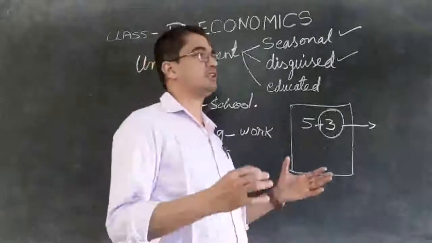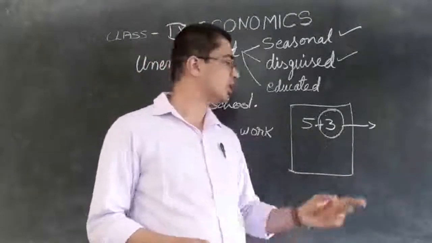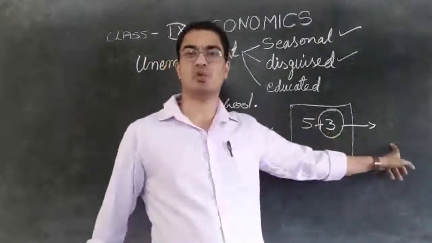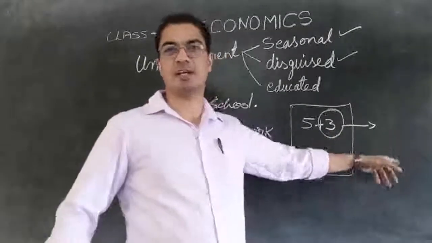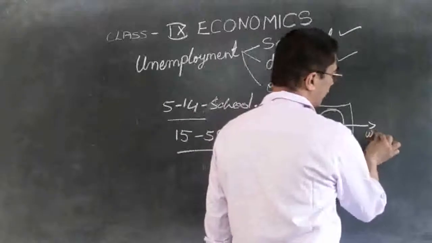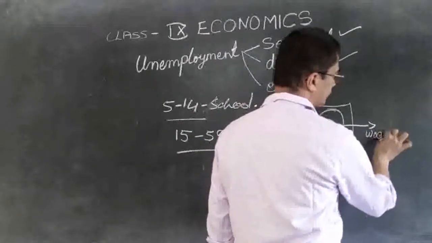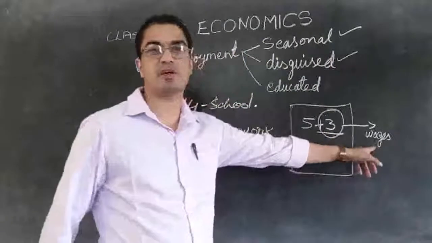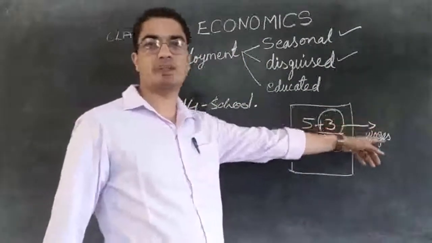Others are telling, we need some more workers, can you come and help? So if these 3 people go out and work in others' fields, then they will get wages. They will get money.